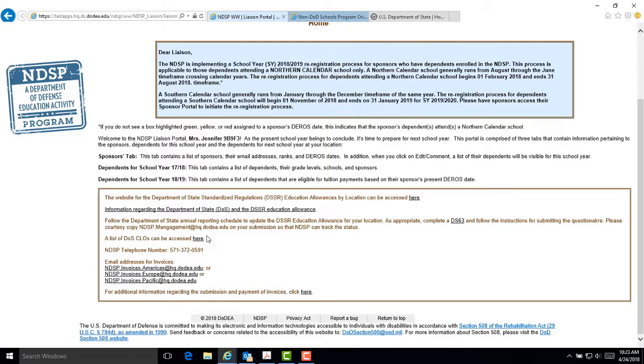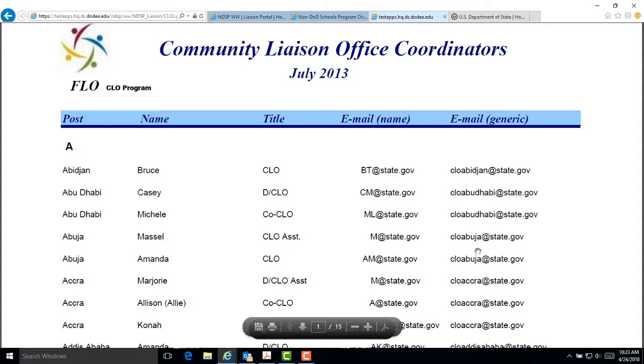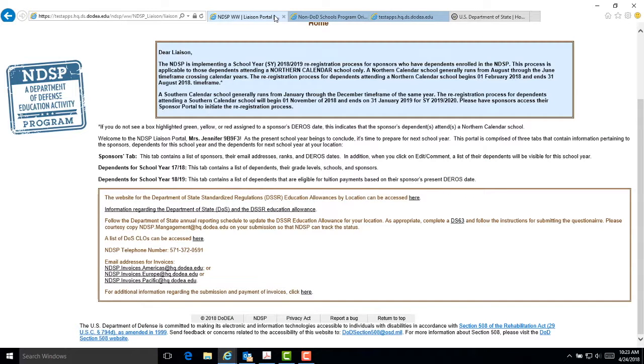On the next link, you will find a list of Department of State, or DOS, Community Liaison Officers, or CLOs. Since the CLOs change regularly, please use the geographic address in the column titled Email Generic when contacting CLOs. When sending an invoice to the NDSP, please use one of the 3 addresses listed next.